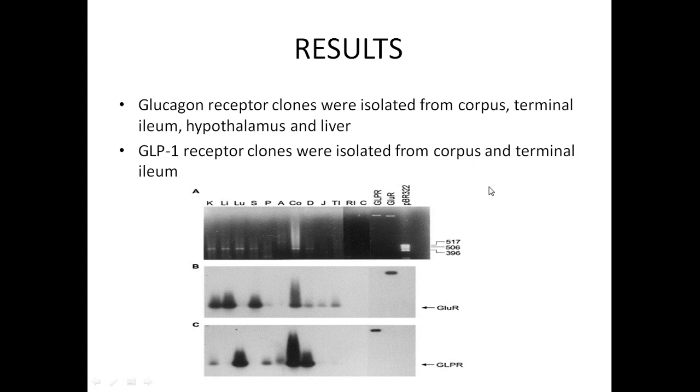This figure shows the results of the Southern blot analysis of the RT-PCR products. The RT-PCR products were visualized on agarose gels by ethidium bromide staining, and it's presented by figure A here. Then they were transferred to membranes for Southern blot analysis and presented by figures B and C. As we can see from this figure, there was a high level of gene expression for glucagon receptor in corpus, liver, and kidney, whereas a high level of expression was seen in corpus and lung for GLP-1 receptor.